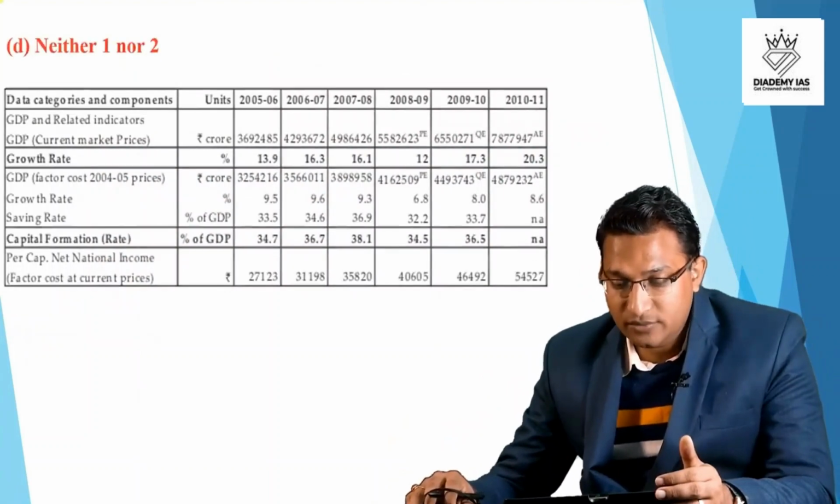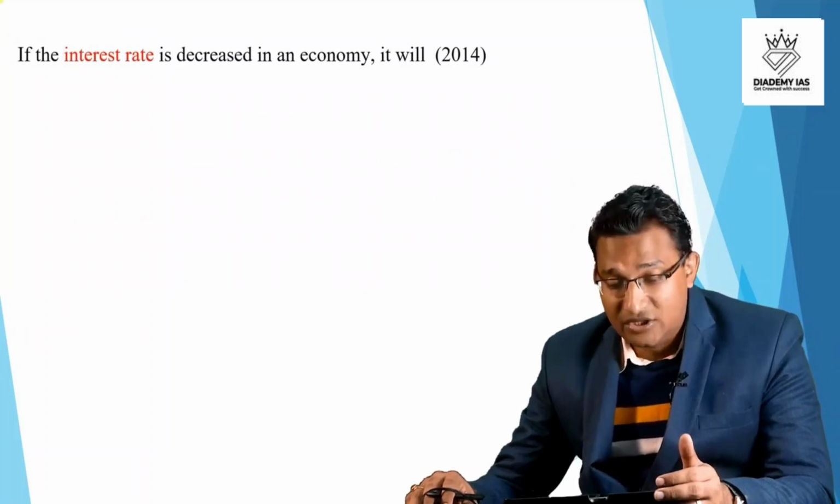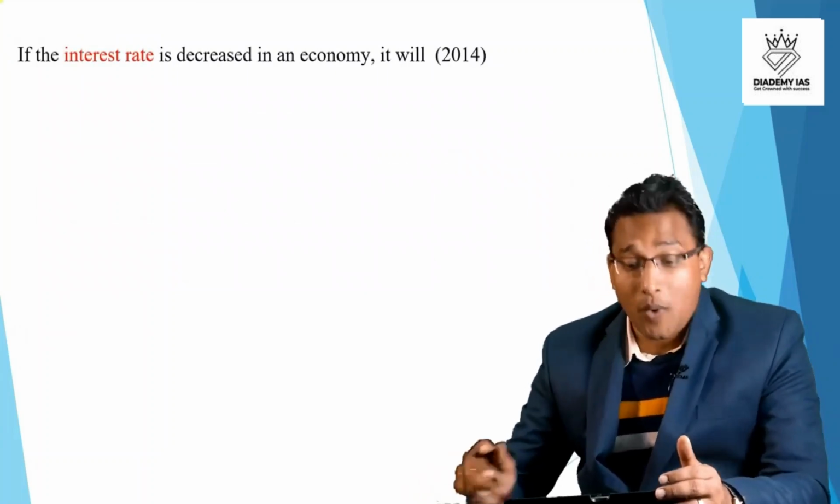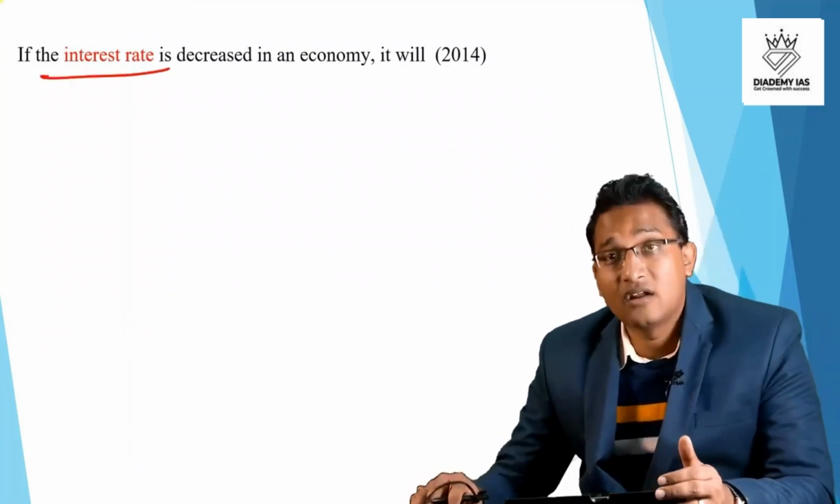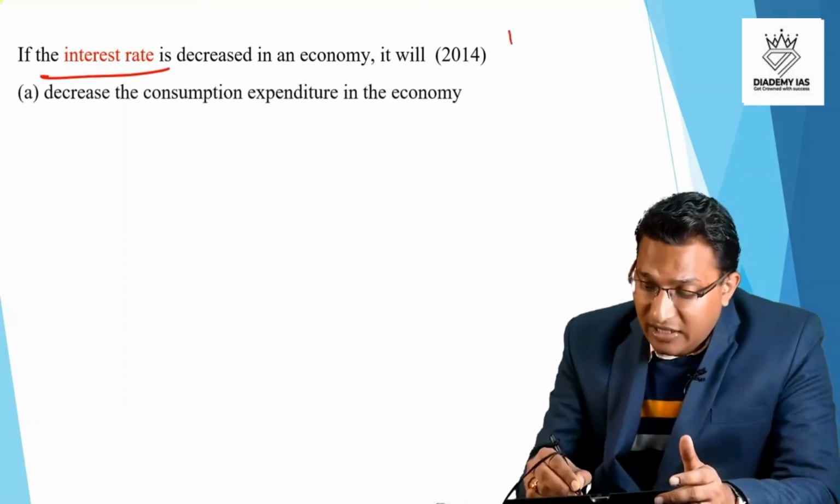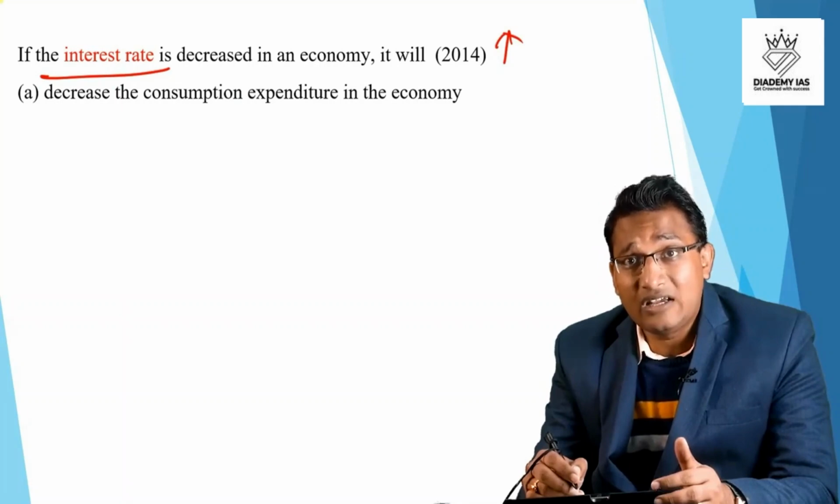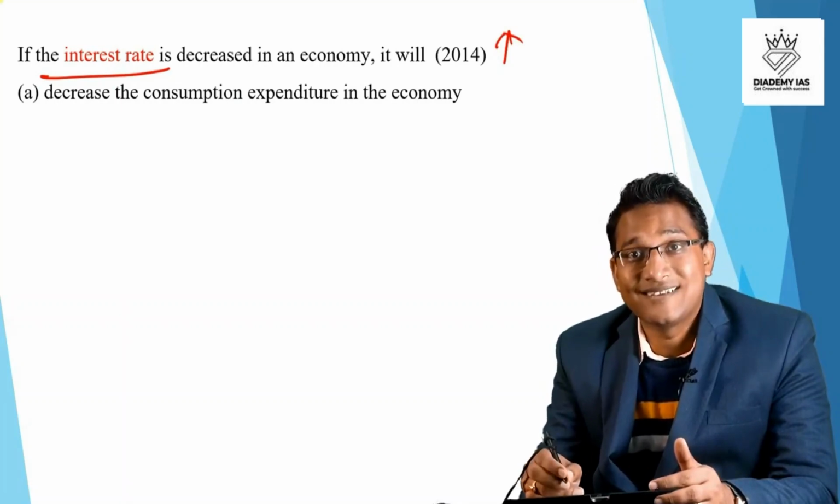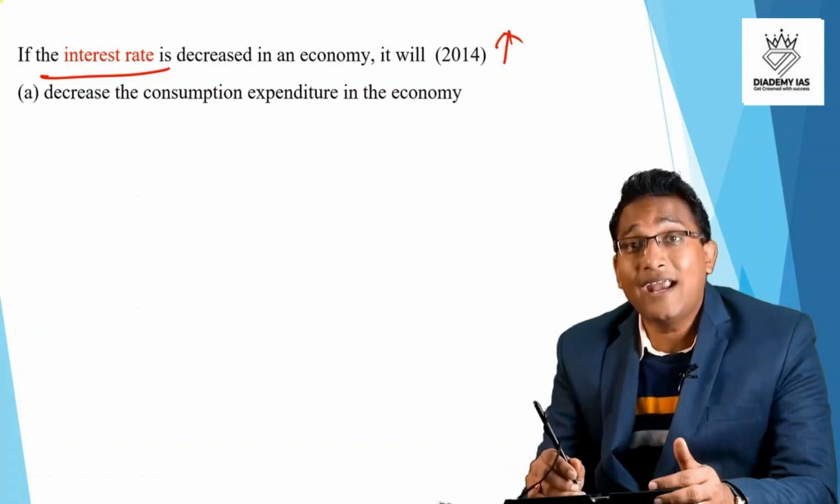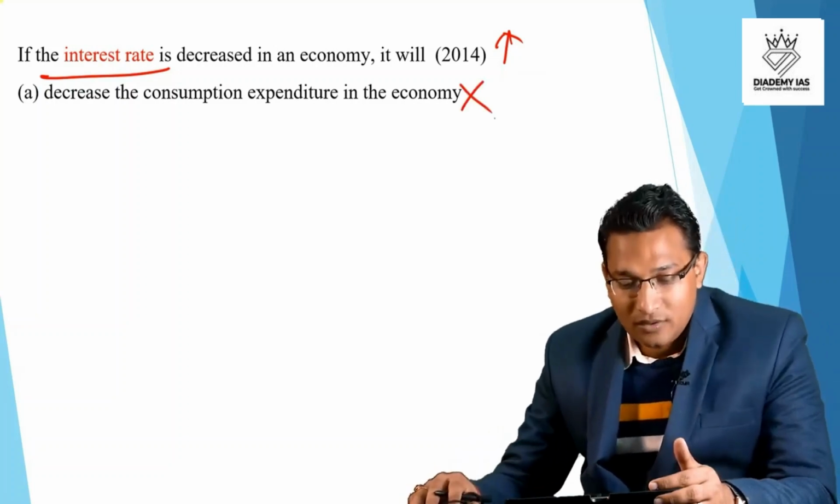Now next question. If the interest rate is increased in the economy, it will, right? So what is the relation of interest rate? Decrease in the consumption expenditure. Okay, so if interest rate is increasing, that is cost of money is increasing, the consumption expenditure will not decrease. It will actually increase, right? Consumption expenditure will increase because people will go to bank and take more loan. So this statement is wrong.